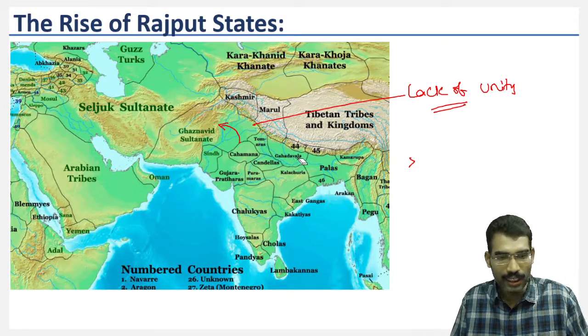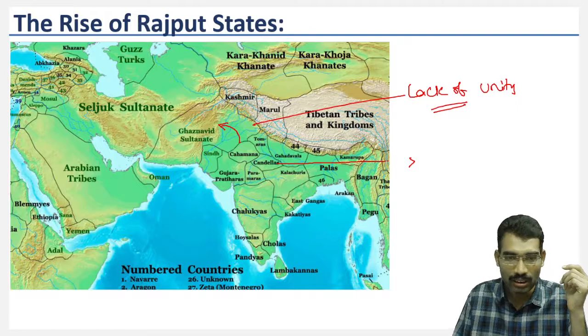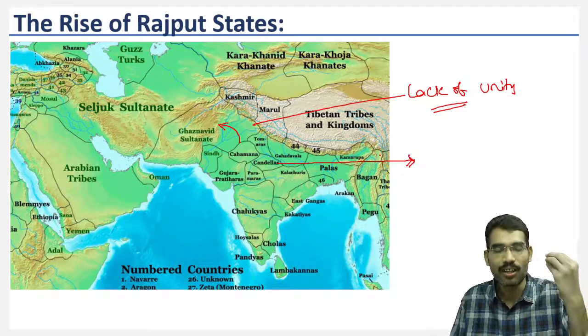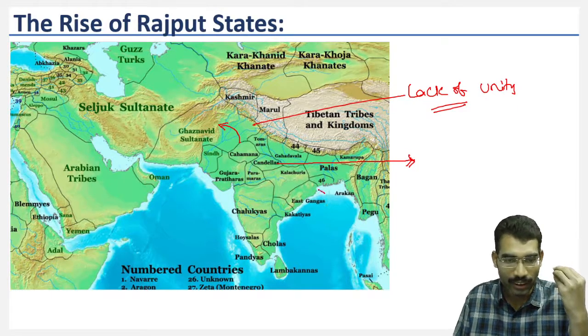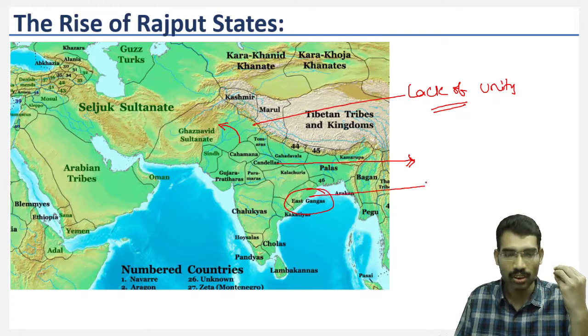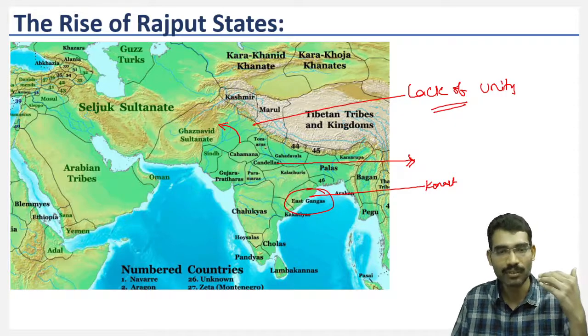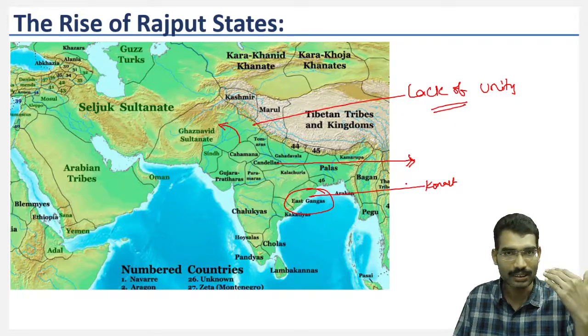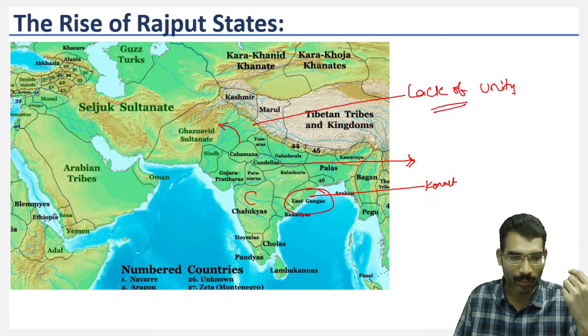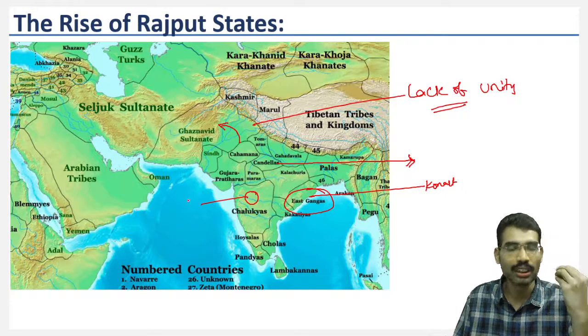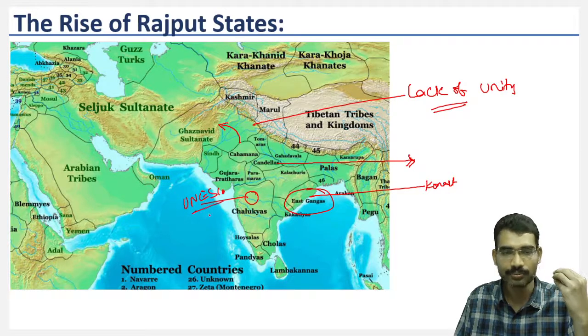This was the age of continuous developments in terms of art and culture. If we take Eastern Gangas, Konark temple was built during this time period. Before the emergence of Delhi Sultanate itself, these developments were taking place here. When it comes to Rashtrakutas, they built Ellora Kailashnath temple. It is also a UNESCO World Heritage site.